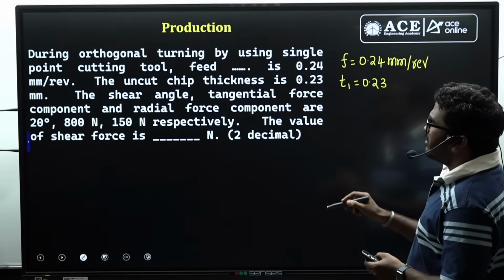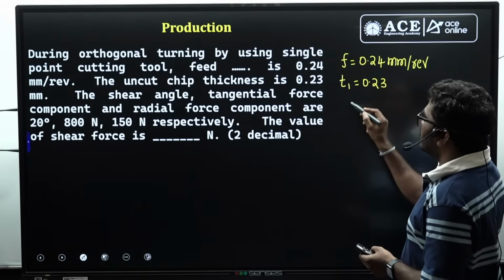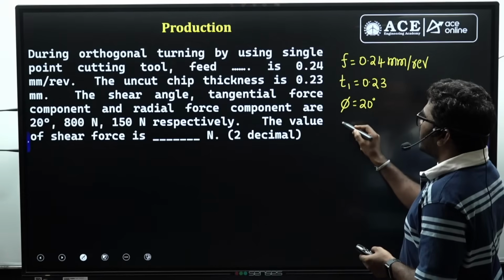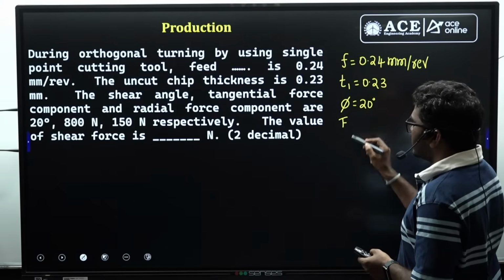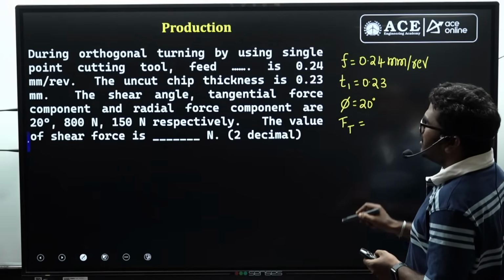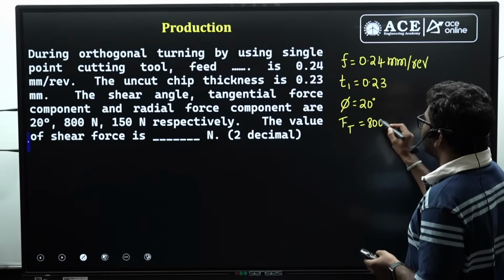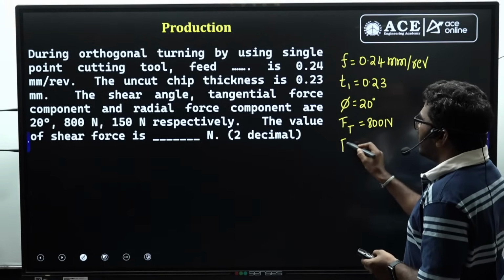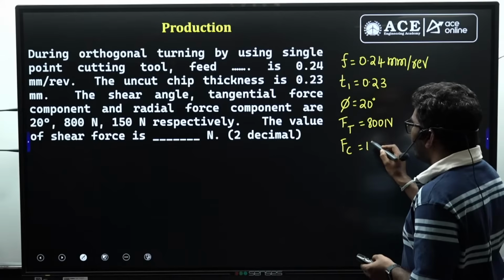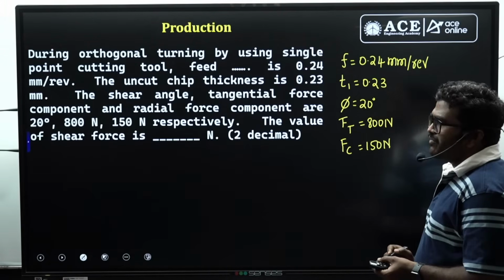The shear angle is 20 degrees. Let us consider the tangential force component Ft as 800 newtons, and the radial force component is given as 150 newtons. They are asking for the value of the shear force.